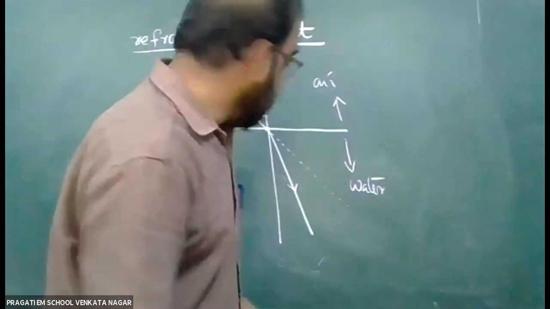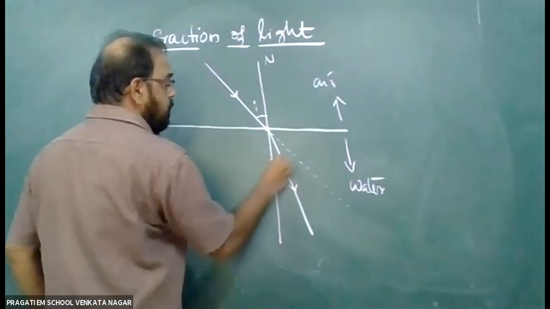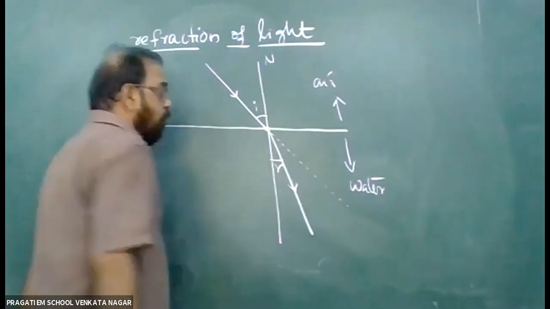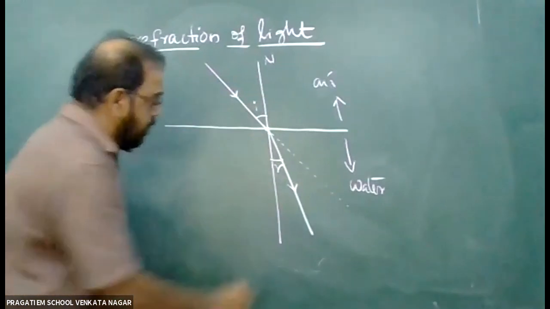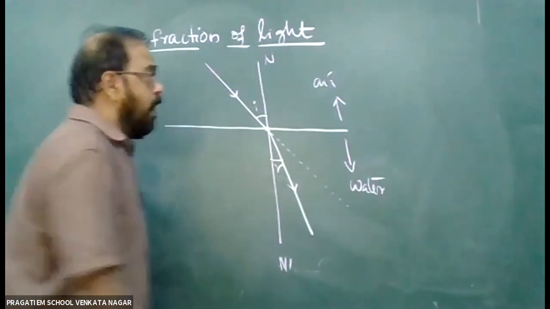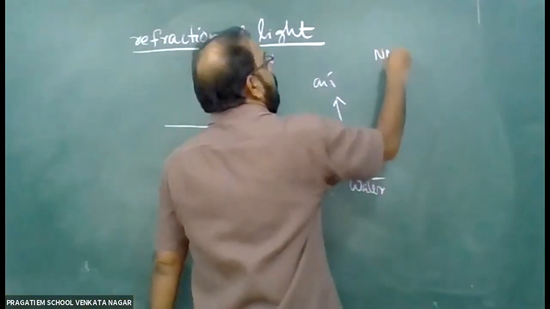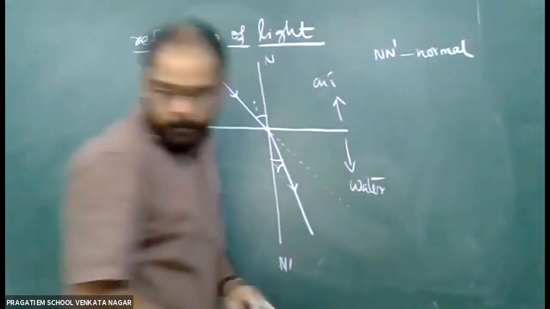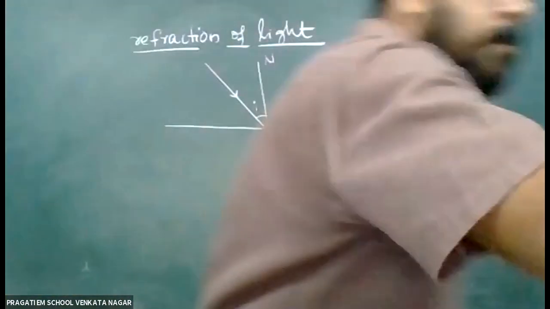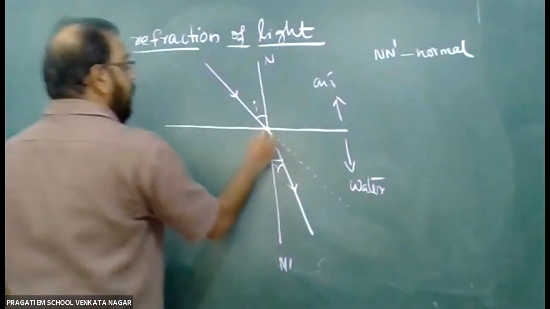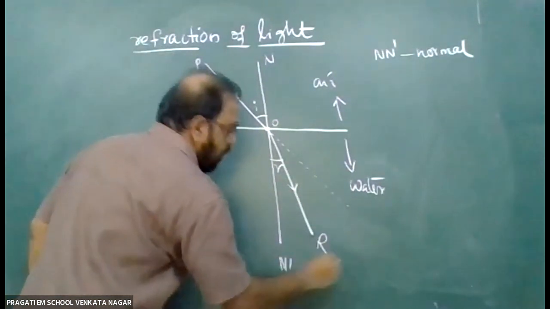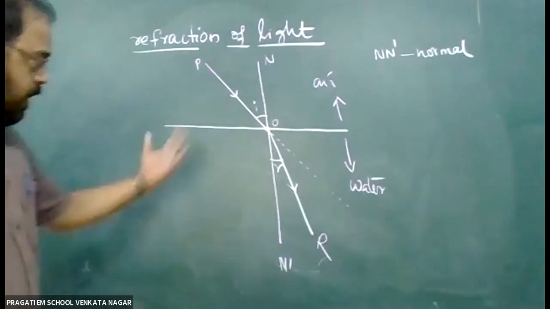And here again you can see another angle. What is this angle? The angle between the refracted ray and the normal. And the same way we can mark these points as O, P, O, R, the same names we gave previously.